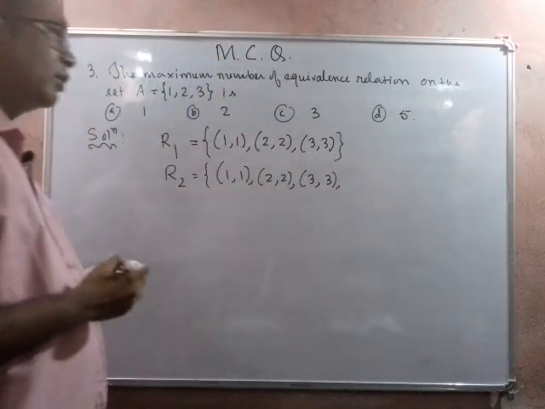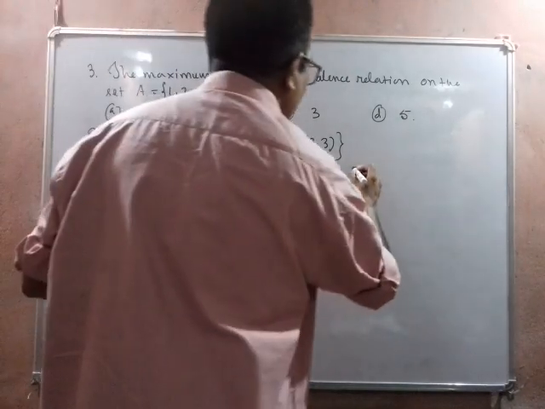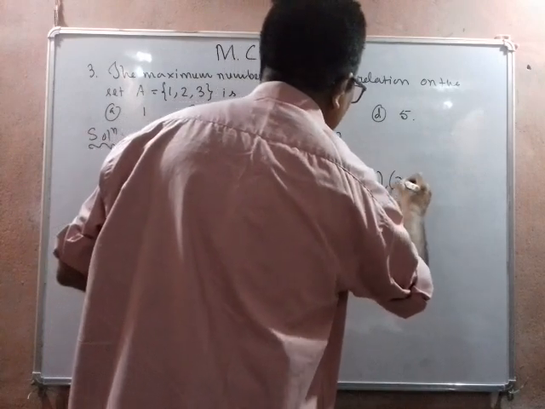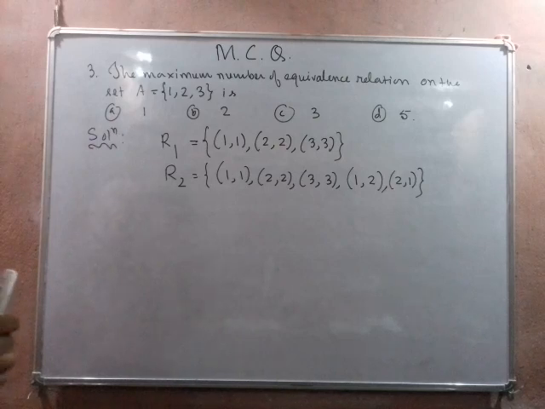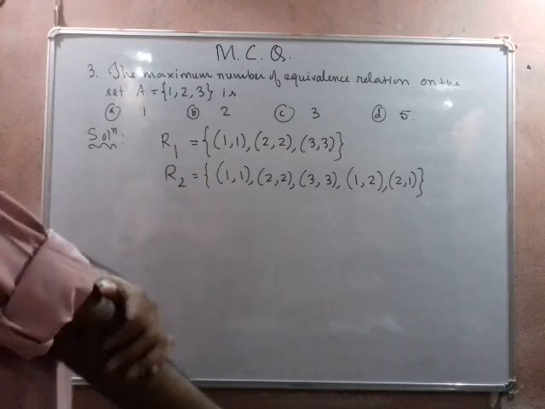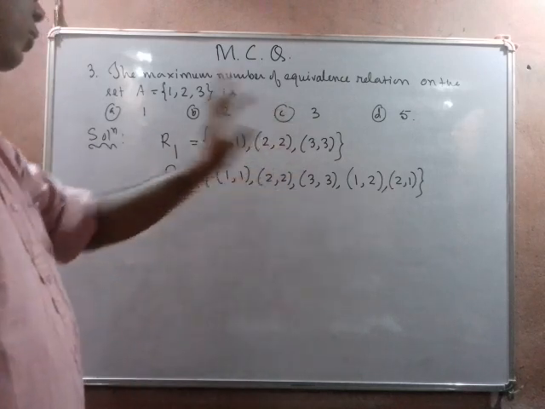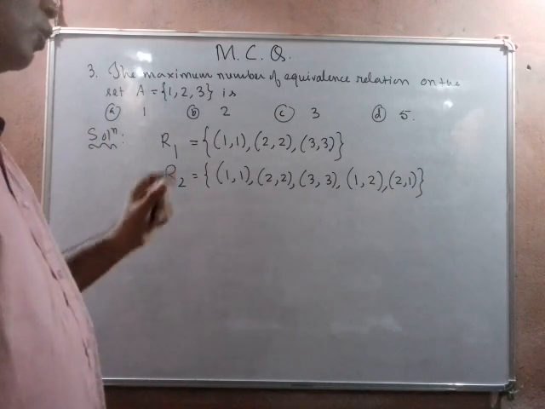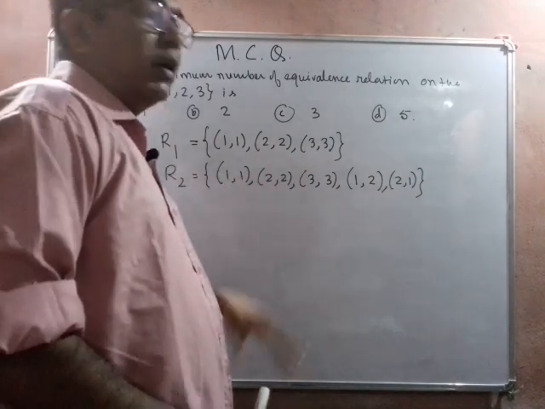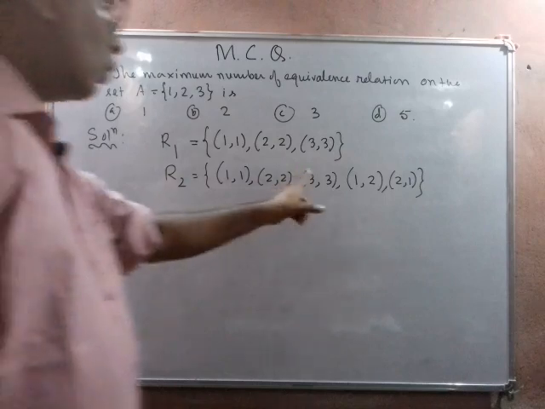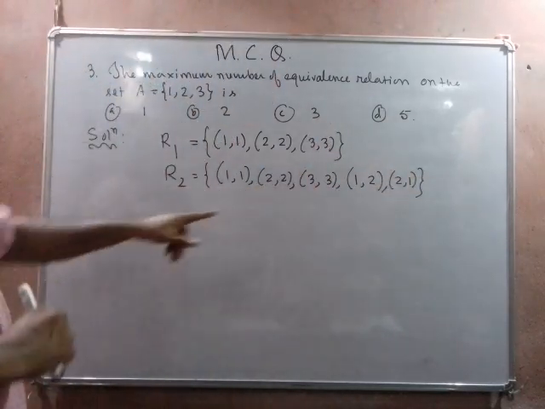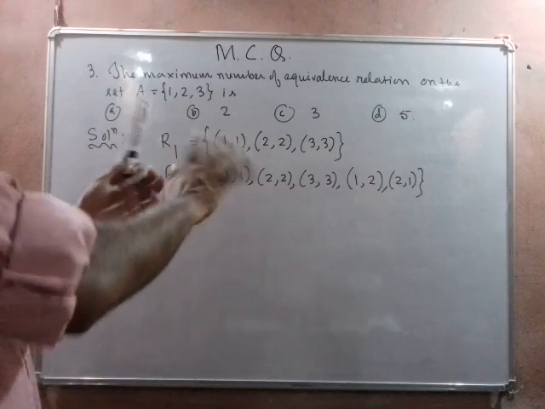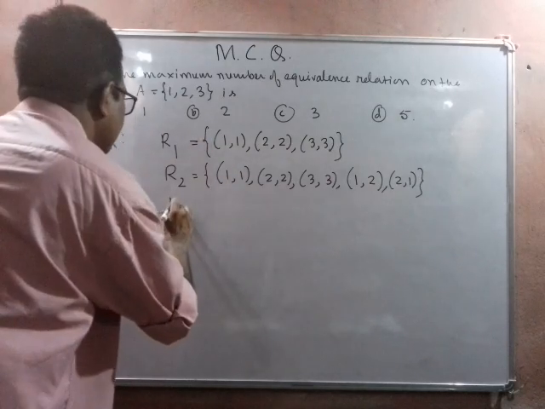These elements must be present. So I can take two more pairs like this, (1,2) and (2,1). So here we observe whether all the conditions are satisfied or not. Let us observe (1,1), (2,2), (3,3). So it is reflexive. (1,2) is there, (2,1) is there, so it is symmetric. (1,2) and (2,1) are there, and (1,1) is also present, so it is transitive also. So that's why it is an equivalence relation.